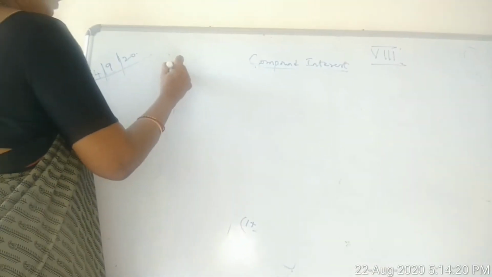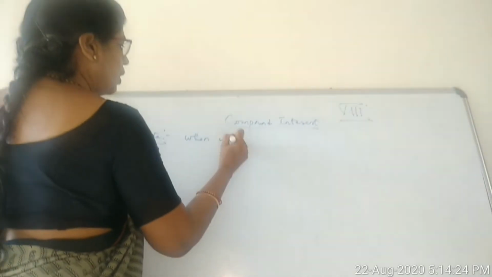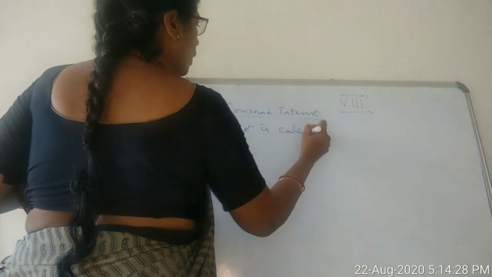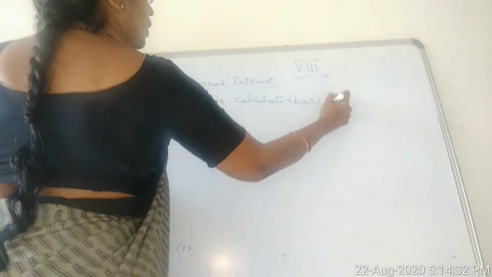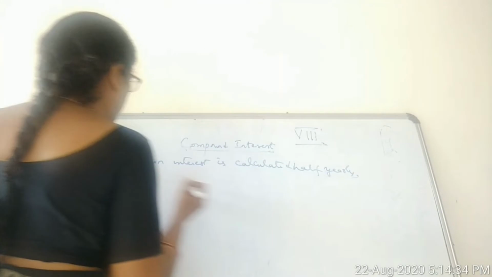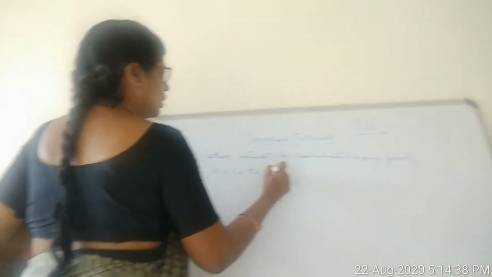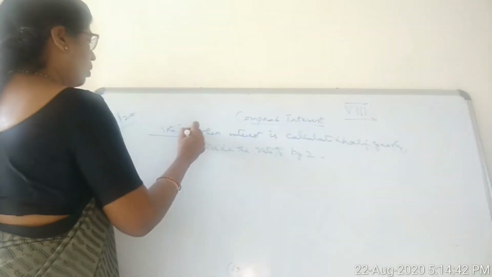And you should keep in mind and follow the rules, children. Note, when interest is calculated half yearly, divide the rate percent by 2.